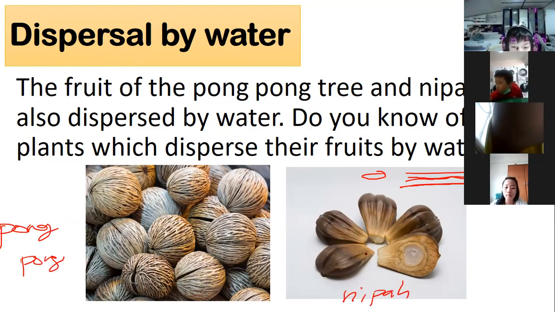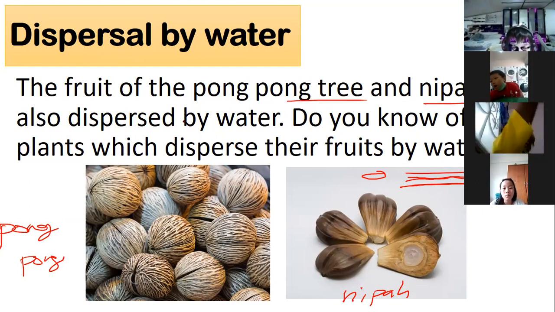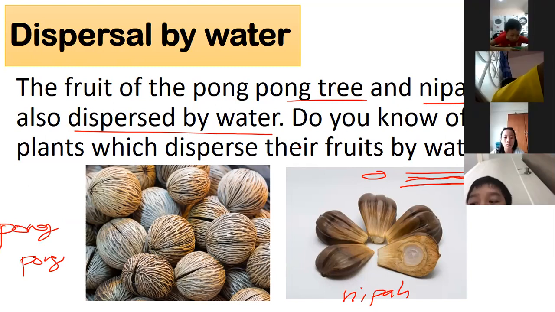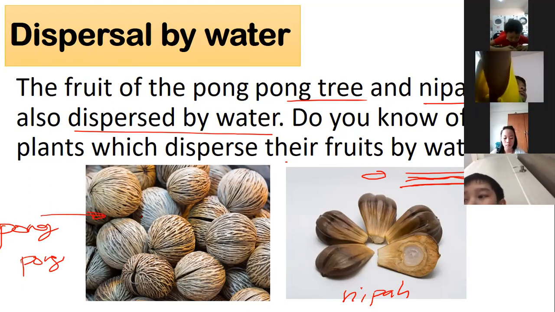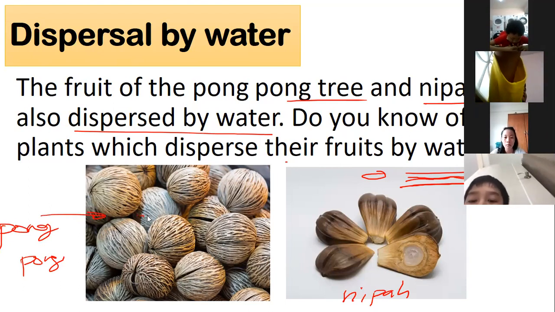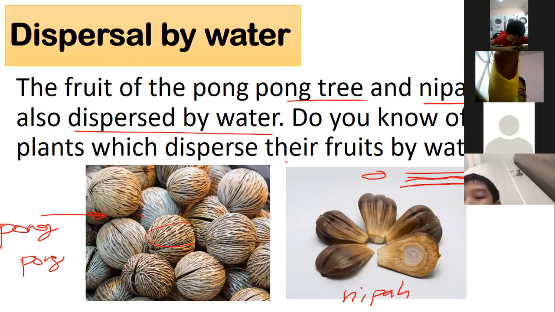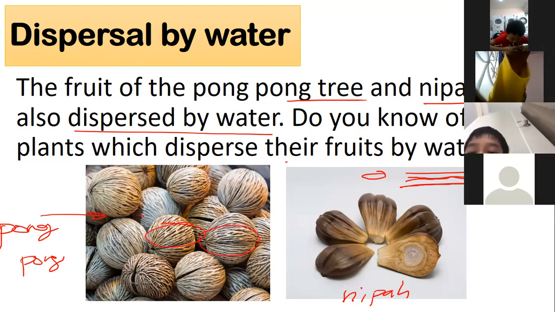Okay? Now, the pong tree and nipa are also dispersed by water. Do you know of other plants which disperse their fruits by water? Usually these are the pong and nipa. The trees are beside the river or the sea.